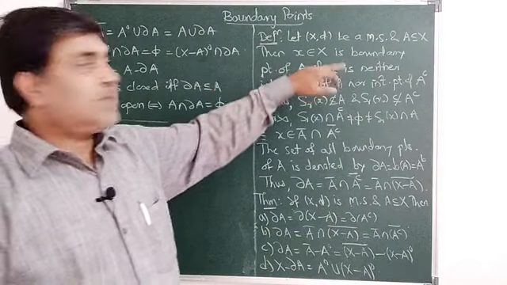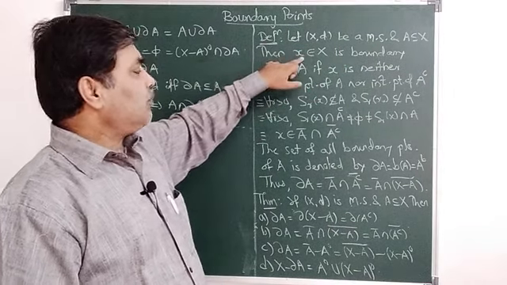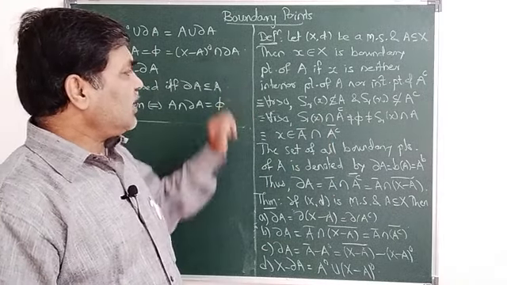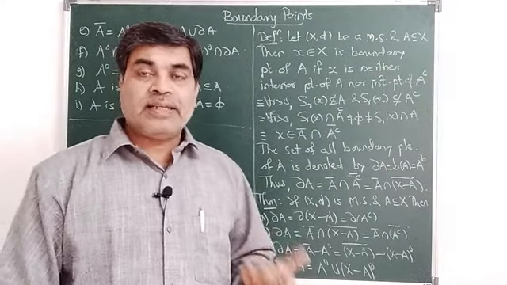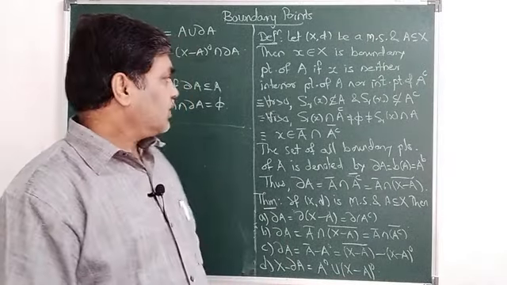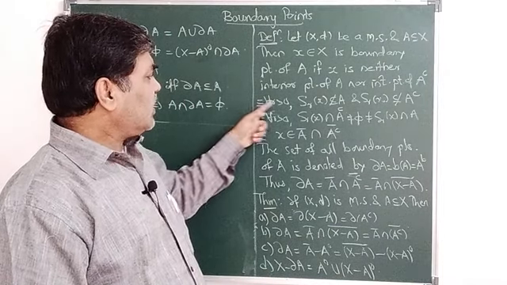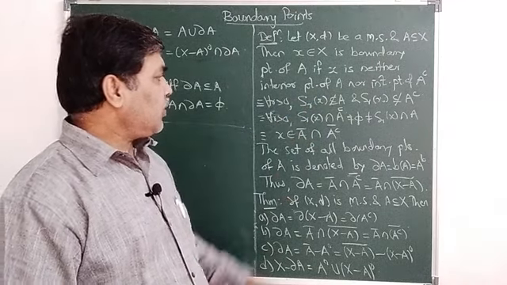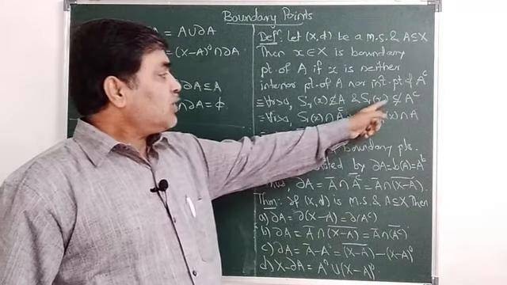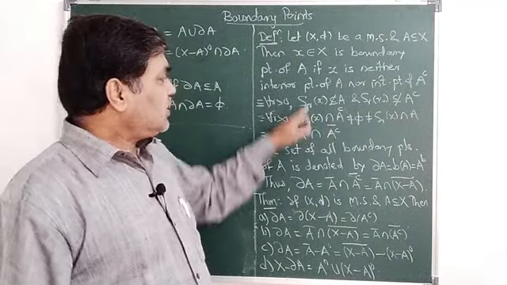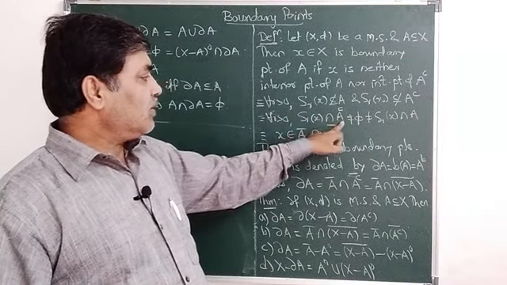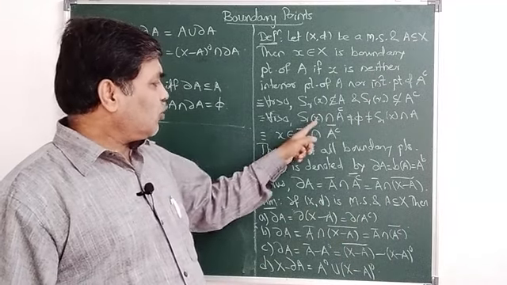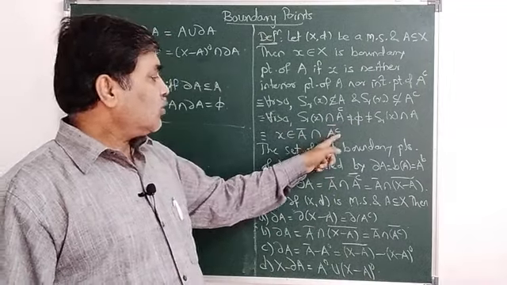So first we will take the mathematical definition of a boundary point. If (X, d) is a metric space and A is a subset of X, then a point x in X is said to be a boundary point of A if x is neither an interior point of A nor an interior point of A complement, that is X minus A set. Means for every r greater than 0, S_r(x) is not a subset of A, as it is not an interior point of A, and it is also not a subset of A complement. Means S_r(x) must contain some point of A complement and S_r(x) also contains some point of A. Means x lies in A closure and it lies in A complement closure also.